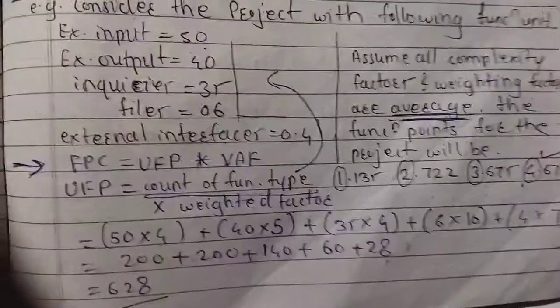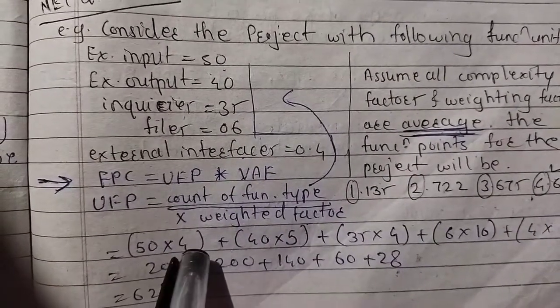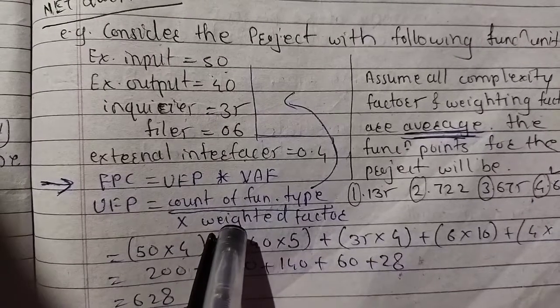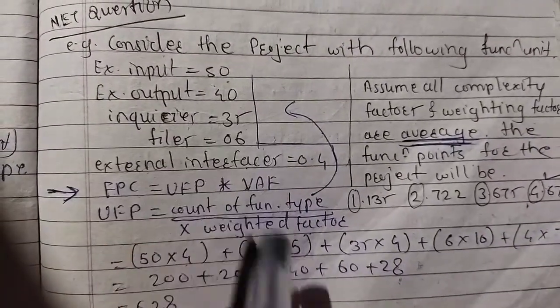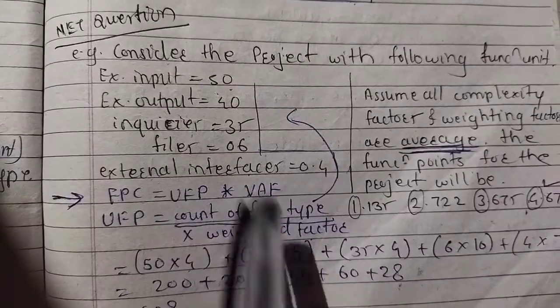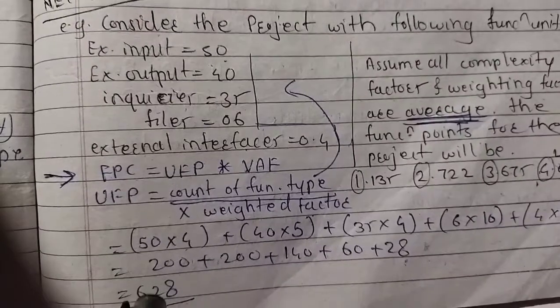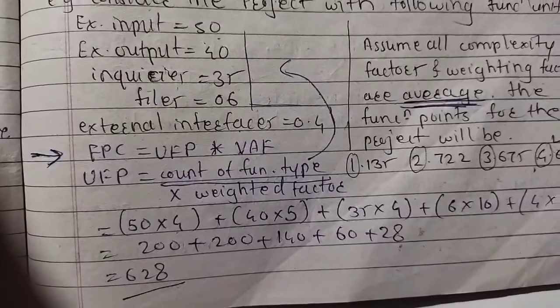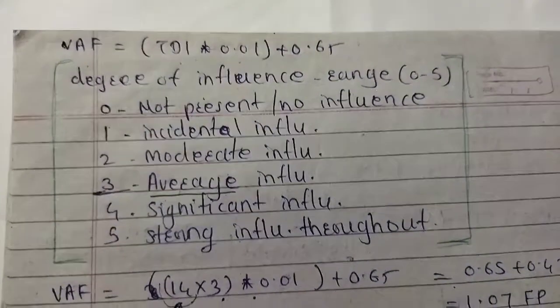UFP equals the count of the function type multiplied by the weighted factor selected from the complexity chart. So 50 into the weighted factor for external input, which is 4, plus 40 external outputs into the weighted factor for external output, which is 5 from the chart, and like this we have to count. Then UFP equals 628. The second step is to count VAF, since FPC equals UFP into VAF.